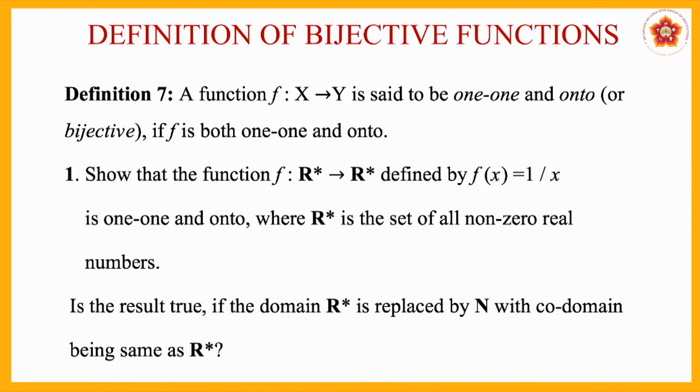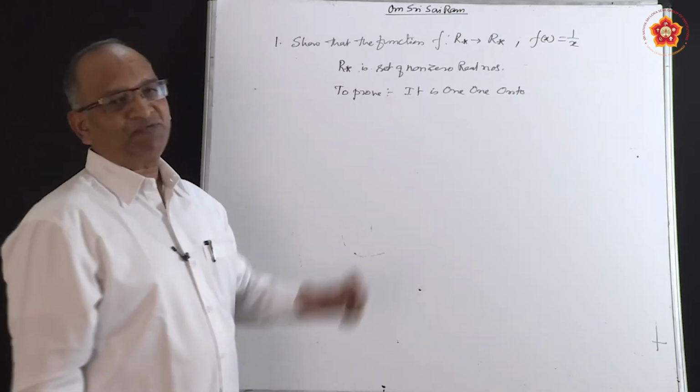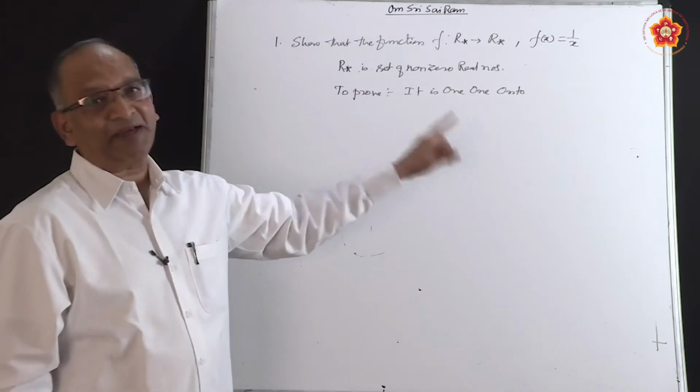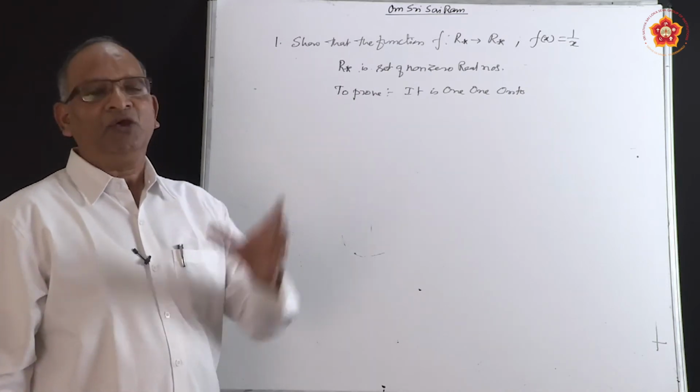Then we have a second part of the question. We will go to the second part after solving the first part. So what is the first part? We have to prove that it is 1-1 and onto. How do you prove it is 1-1 and onto? Just go back to that working rule. What is the working rule?